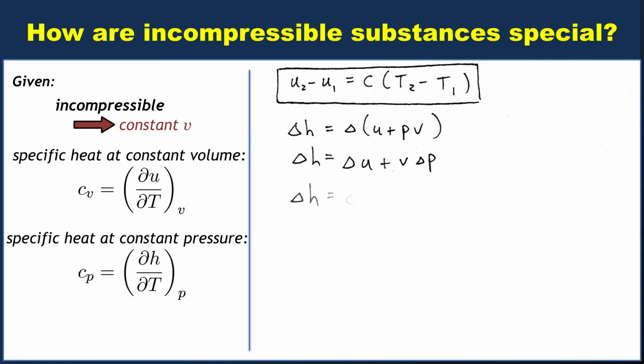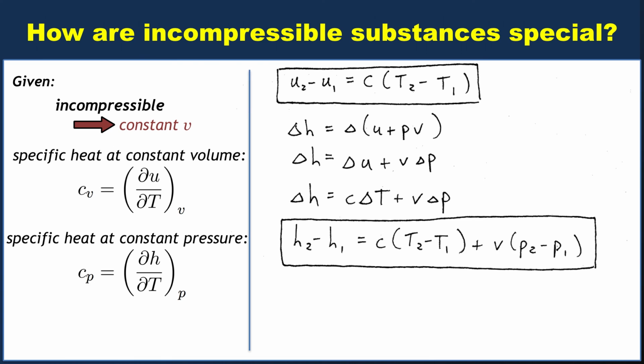All right, so in that case, we can substitute in an expression for delta u. We have one up there in the box. It's that delta u equals c delta T. So that means, lower down, delta h must be c delta T plus v delta P. Let's expand out the deltas, and that gives us our second useful shortcut. H2 minus H1 equals c, the specific heat, times the temperature difference, plus little v times the pressure difference.